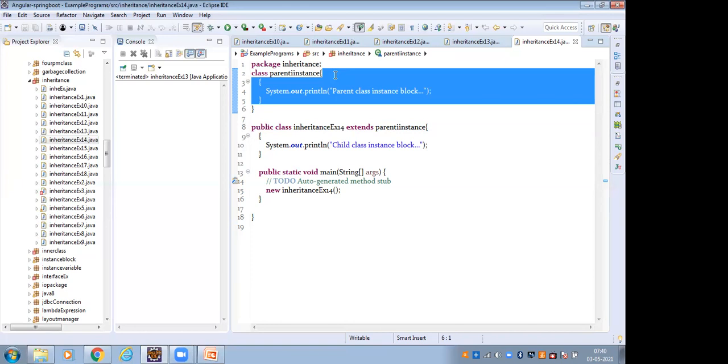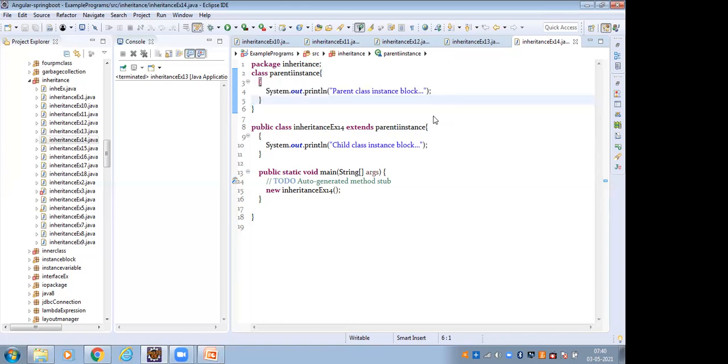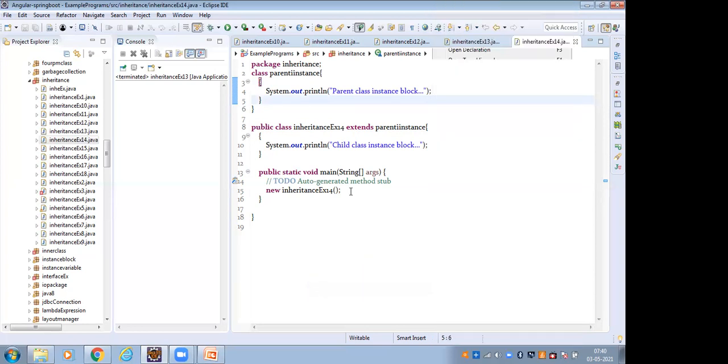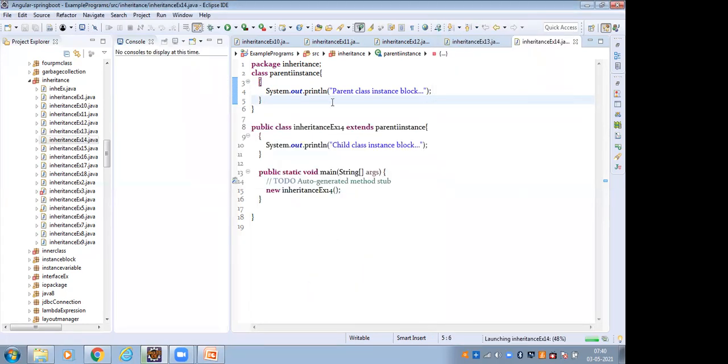When the object is created, the constructor is executed, but before the constructor, the instance block is executed. When we create the object, the instance block is executed first, and after that the constructor is executed. So the parent class instance block is executed, and after that the child class instance block is executed.